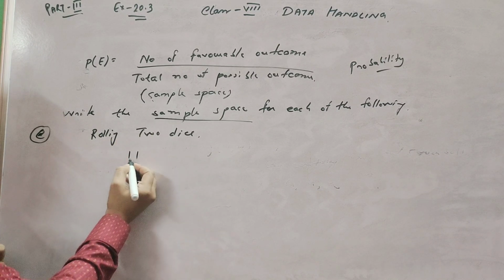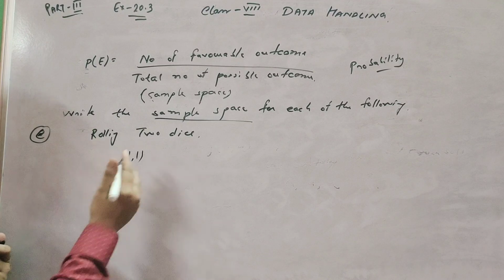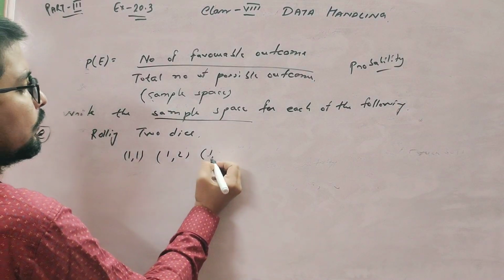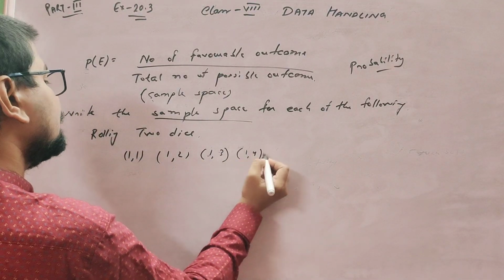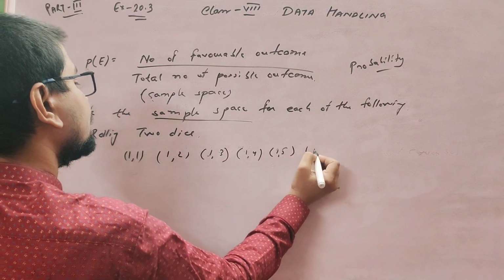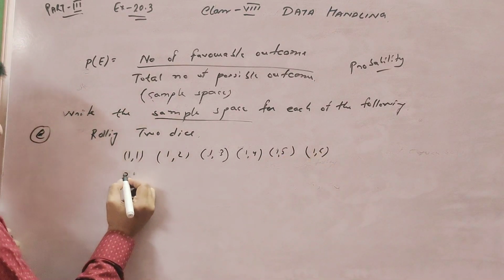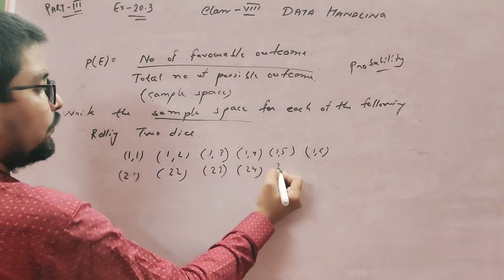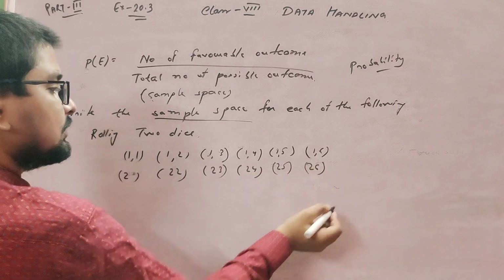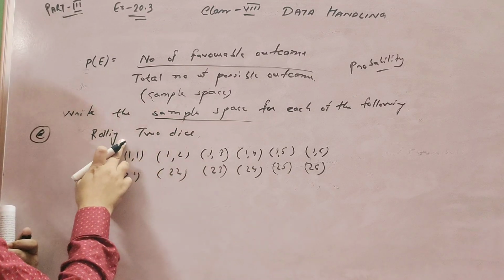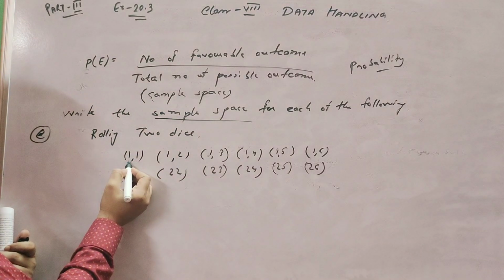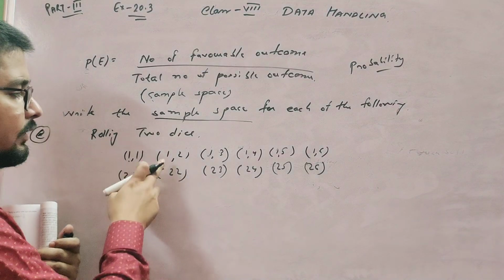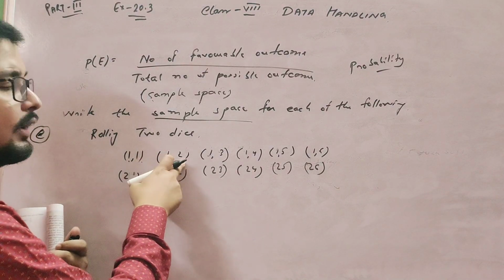Suppose 1 comes on a dice: 1 1, 1 2, 1 3, 1 4, 1 5, 1 6, 2 1, 2 2, 2 3, 2 4, 2 5, 2 6, because you are rolling 2 dice. Suppose one dice comes 1 and the other dice also comes 1, or 1 and 2.